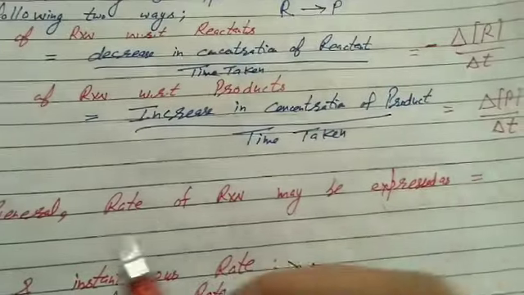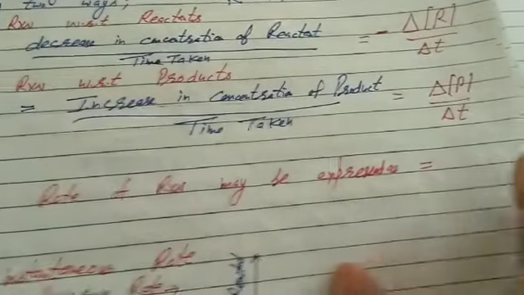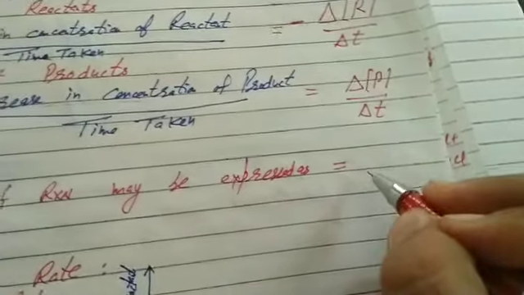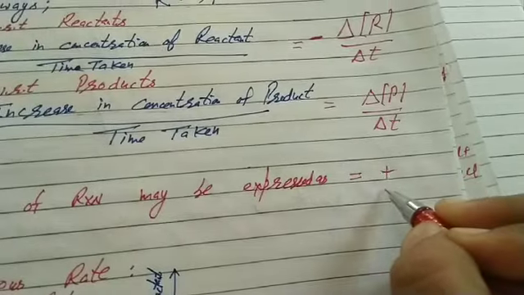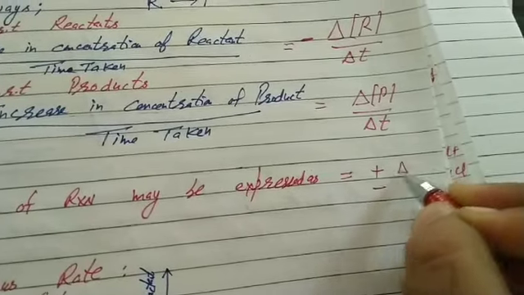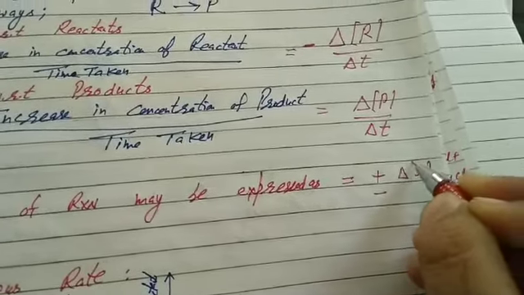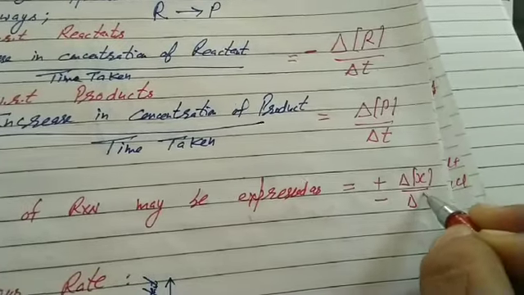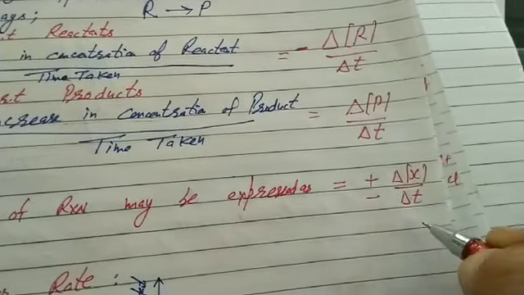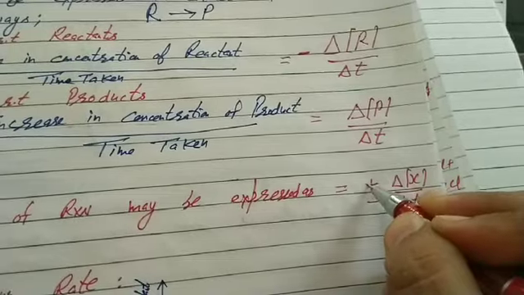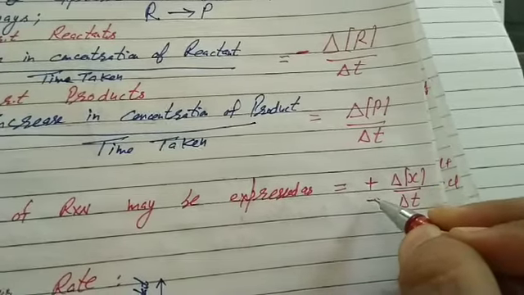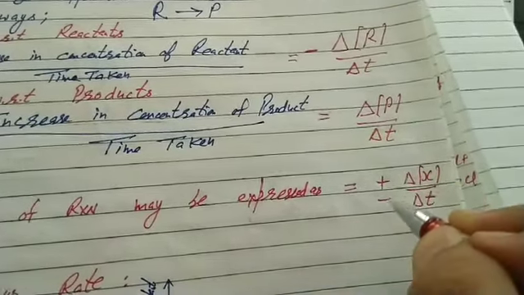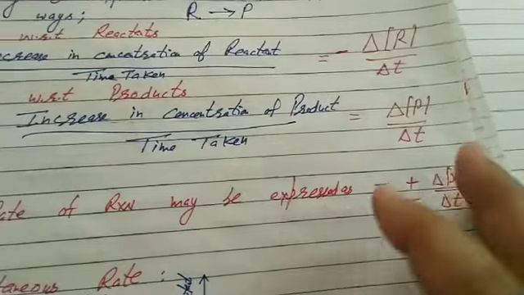In general, rate of reaction may be expressed as plus minus delta x upon delta t. x is a small fraction, the symbol of concentration. Plus means for products and negative means for reactant. That's the general expression: plus minus delta x upon delta t.